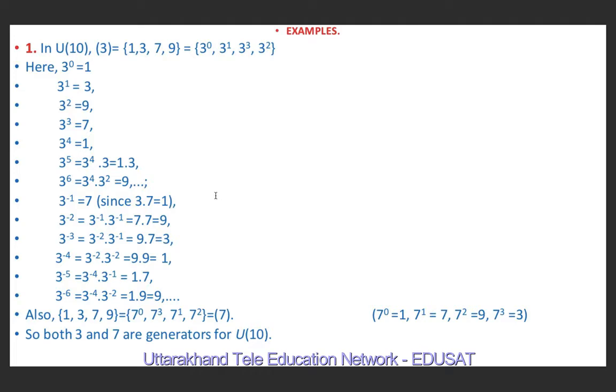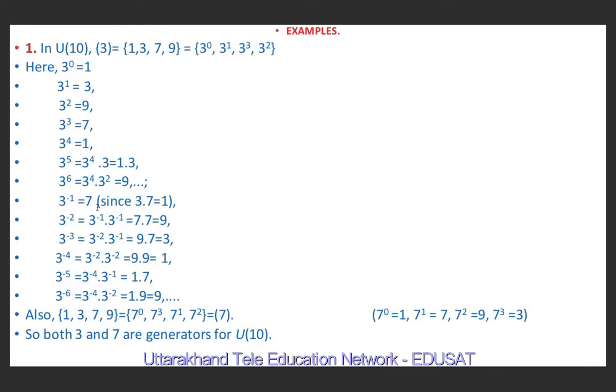Now I want to show how to calculate 3 raised to power for negative integers. So 3 raised to power minus 1, we know that 3 into 7 is 21. And if we divide 21 by 10, the remainder is 1. So I have written 1 here, because the operation is multiplication modulo 10. So it means if we shift 3 to the other side, 3 inverse is equal to 7.